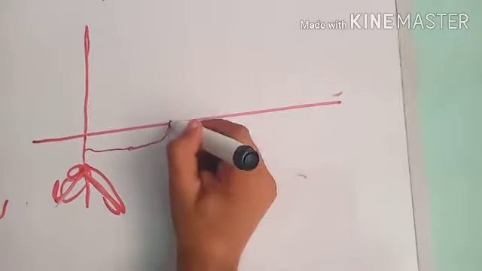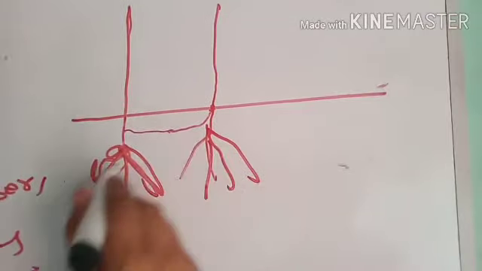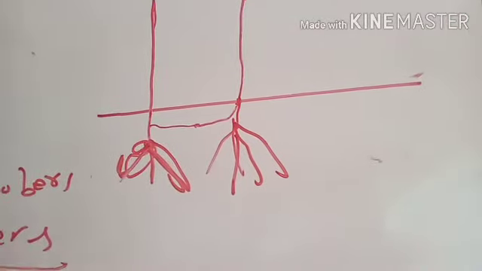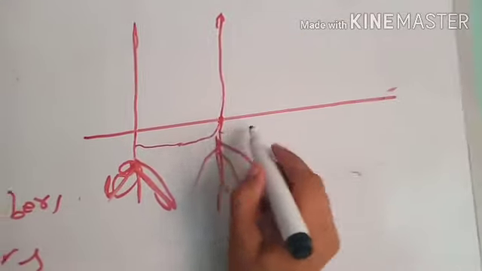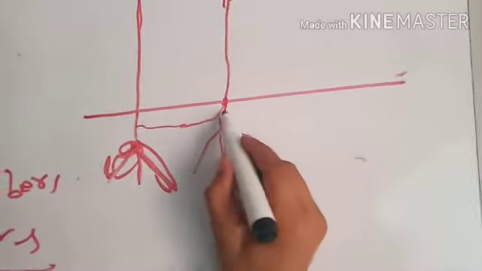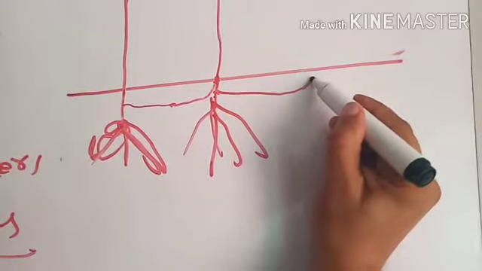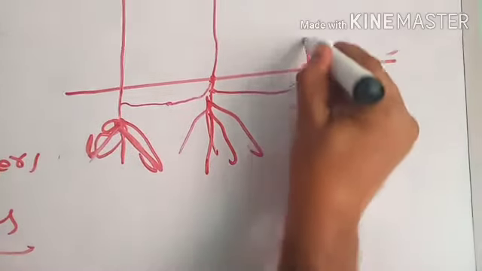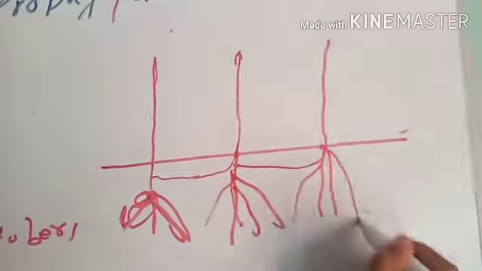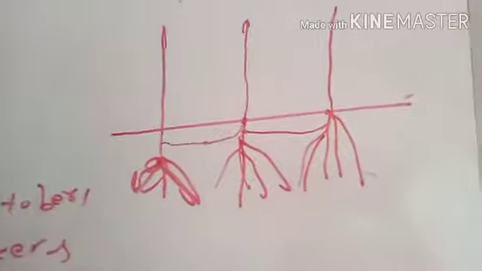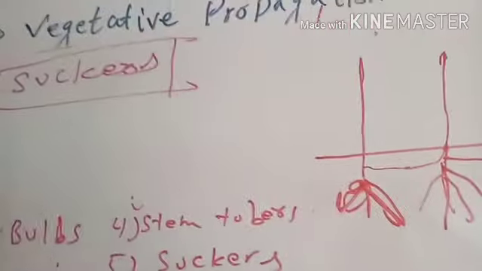Here a new shoot will be formed and a new root system will develop. A new adventitious root collection will be found at the base of this shoot. This will further make another branch, another side stem, which creeps a distance, and when it touches the ground, it will make a shoot upward and a root system consisting of adventitious roots downwards. Such a creeping stem is called a sucker.